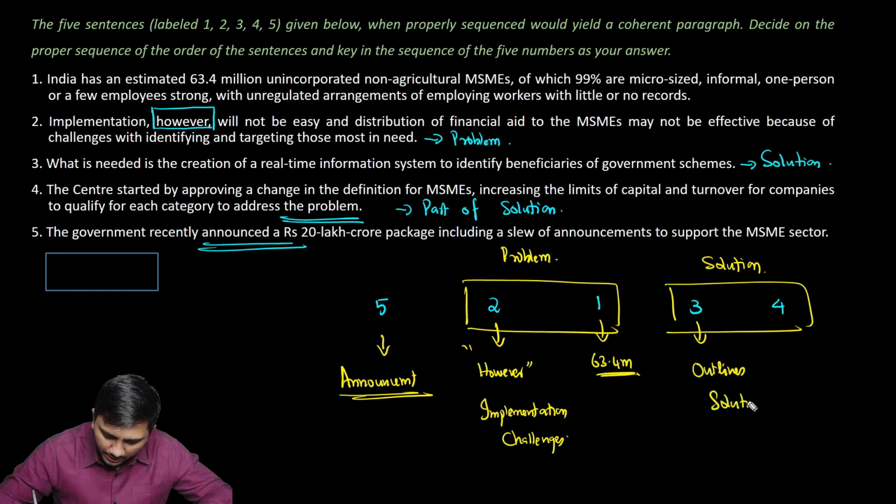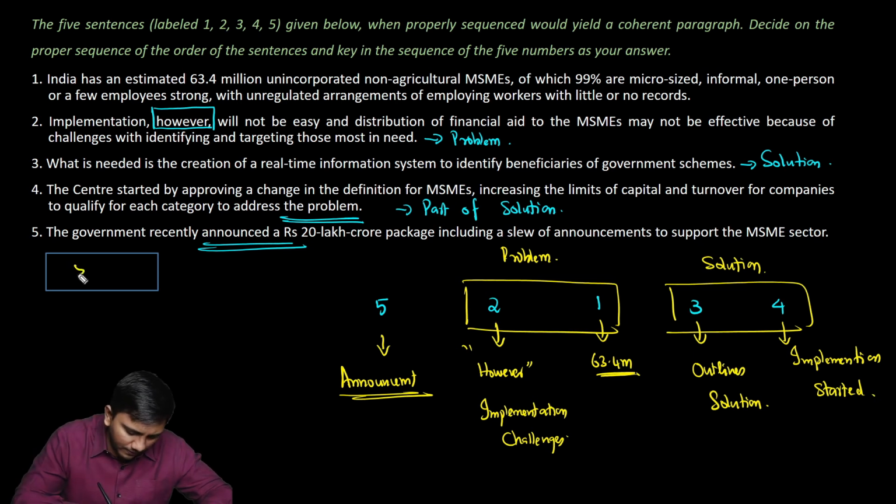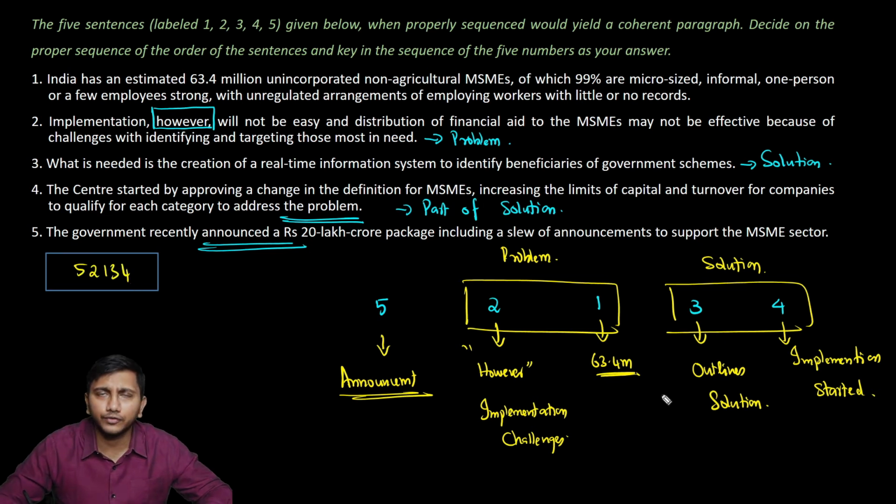It outlines the solution. And 4 says the center started by approving. So it speaks of how the implementation started. Implementation of the solution, how it started. So that's how the ideas are flowing through them. So 5, 2, 1, 3, 4 is the answer for this question.